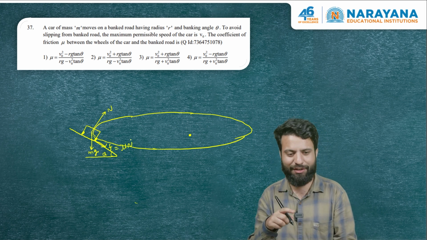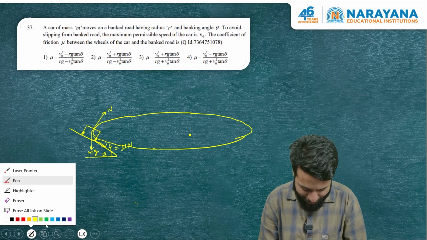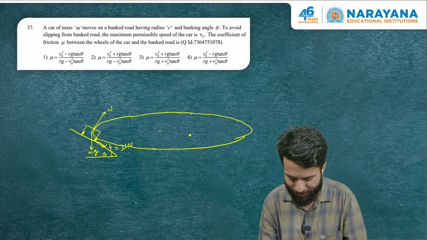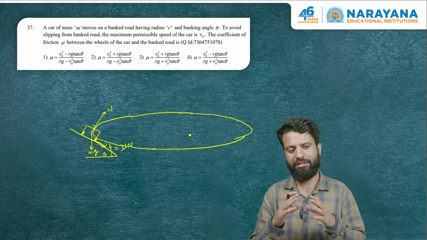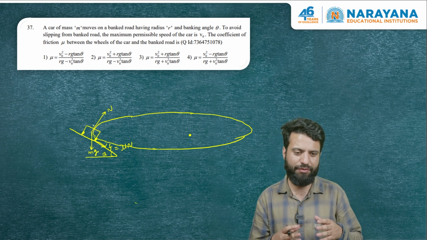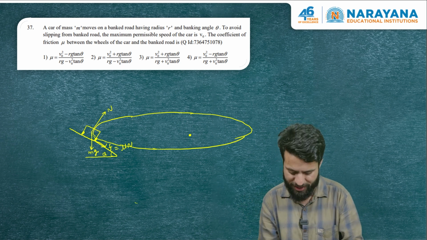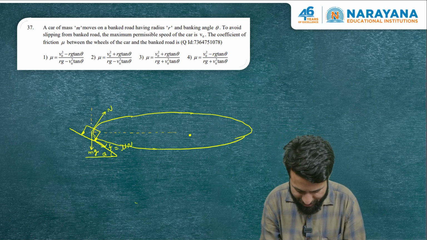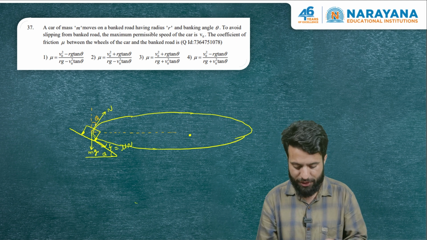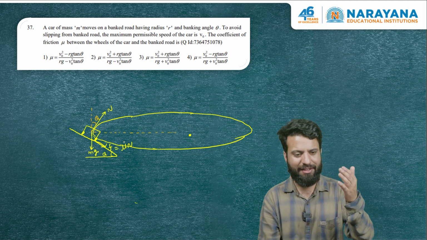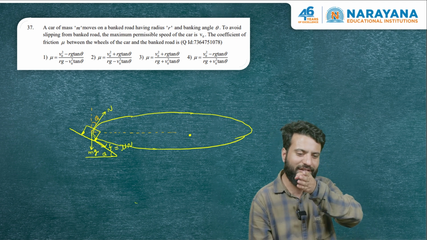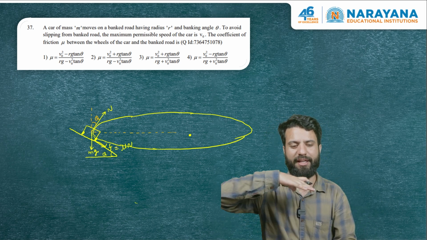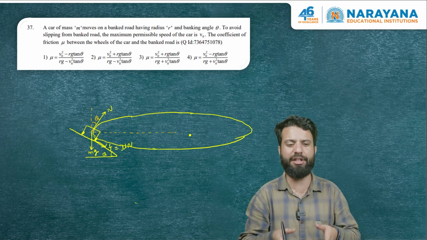Right. Now, in this question, as you can see, the component of friction and the component of normal is providing the necessary centripetal force. Let us do the analysis of this. Let us resolve the forces. Let us see what are the forces towards the center, because they are going to provide the necessary centripetal force. In fact, you can see that this angle is also theta. So we have N cos theta that will get balanced by mg and the component of friction in the direction of mg, because this car is moving in a horizontal plane. It's not going up, it's not going down. So vertically there should be equilibrium.